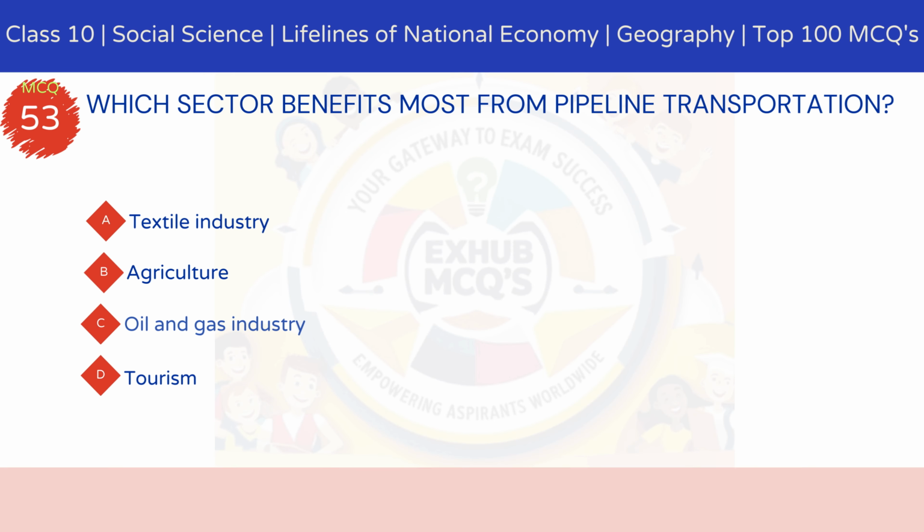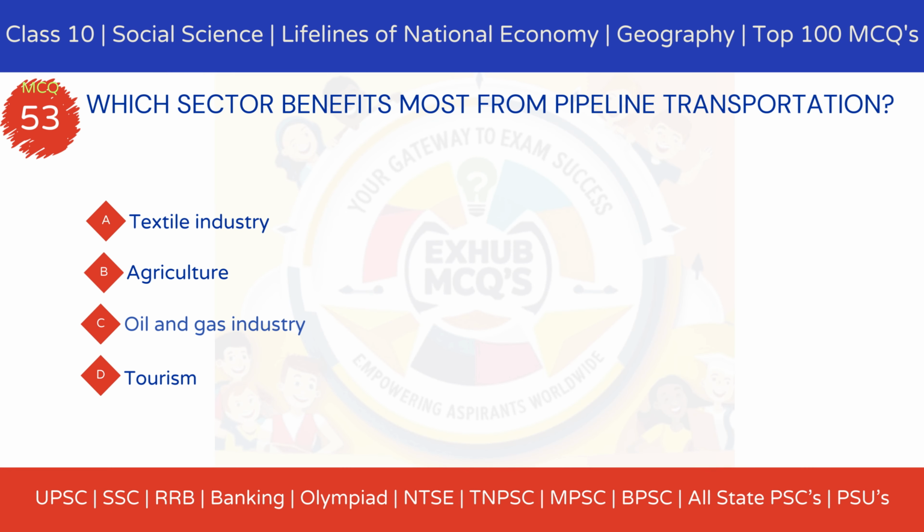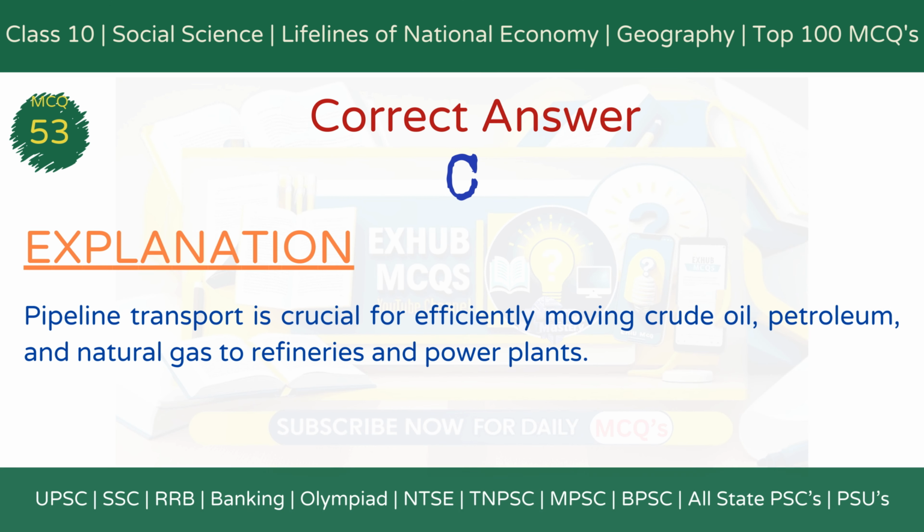MCQ 53. Which sector benefits most from pipeline transportation? Option A, textile industry. Option B, agriculture. Option C, oil and gas industry. Option D, tourism. The correct answer is option C, oil and gas industry. Explanation. Pipeline transport is crucial for efficiently moving crude oil, petroleum, and natural gas to refineries and power plants, ensuring uninterrupted supply.